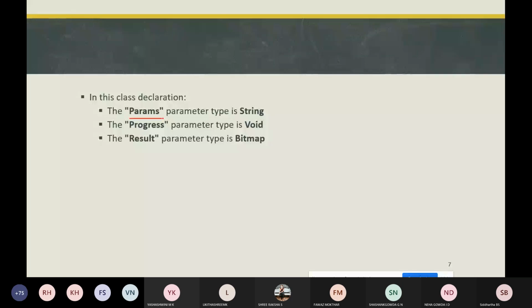The next parameter is the Progress parameter, whose type is Void. It means that the class we have created, MyAsyncTask, will not be using the publishProgress method.